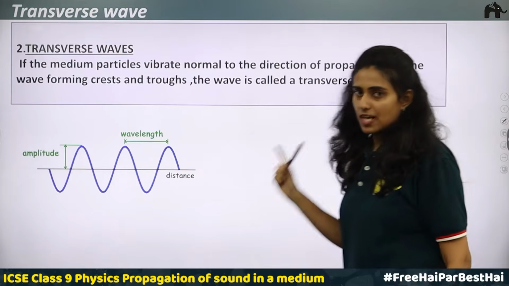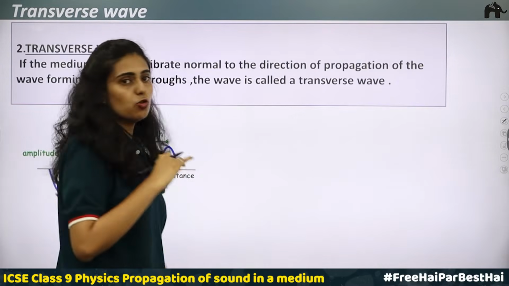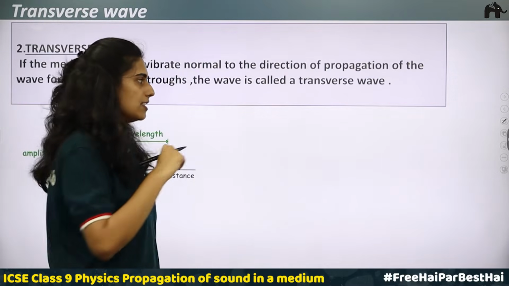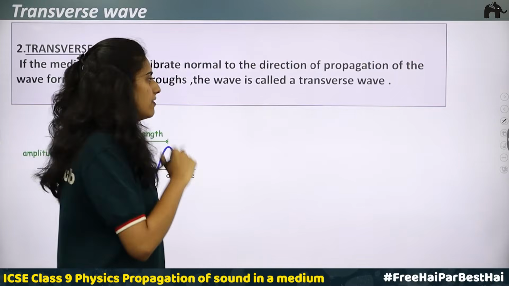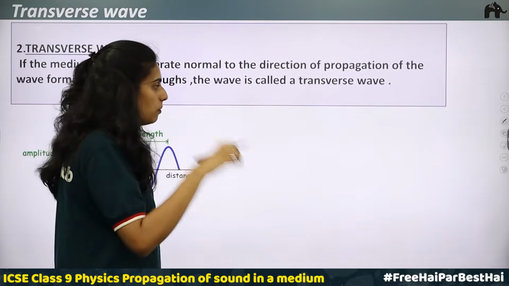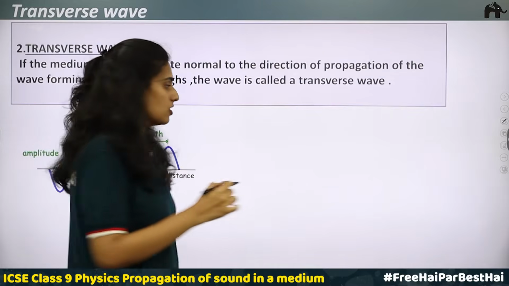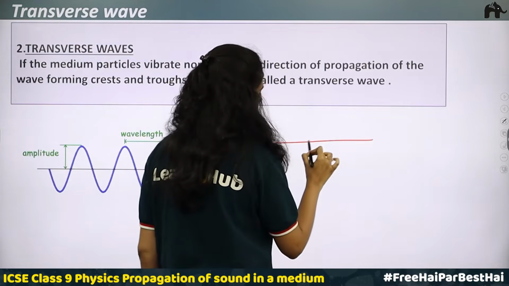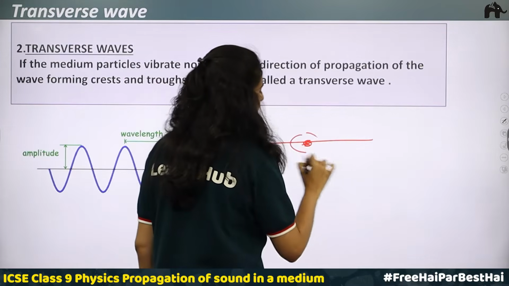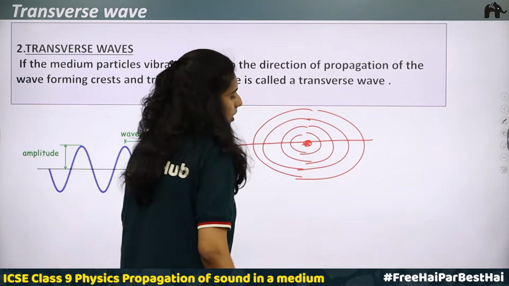Now when you take the case of transverse wave, we will discuss an experiment here also. So here we are considering water on the surface of a pond. Okay, the surface water we are considering. When you drop a stone, all of you might have tried this before, or you can try this now. When you take a stone and drop it into the water in a pond, what happens? If this is the surface of water and you are dropping a stone, you will be able to hear a sound and you will be able to see ripples on the surface of water. These types of ripples will be produced.